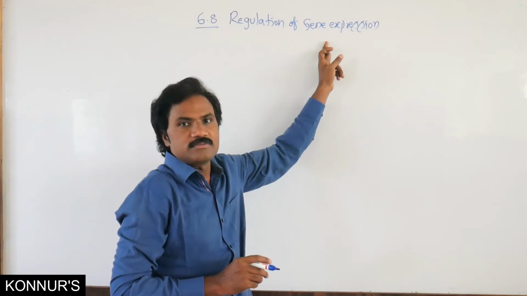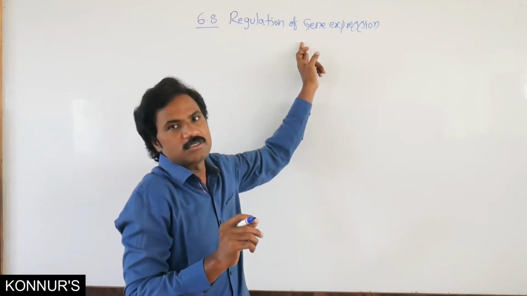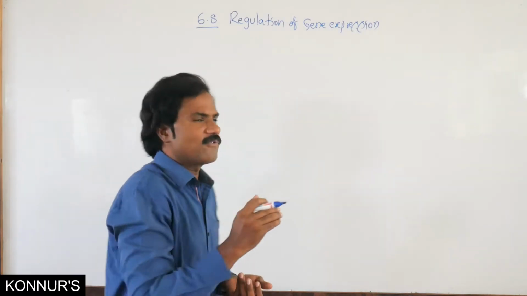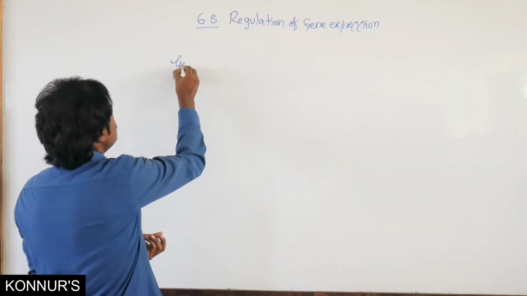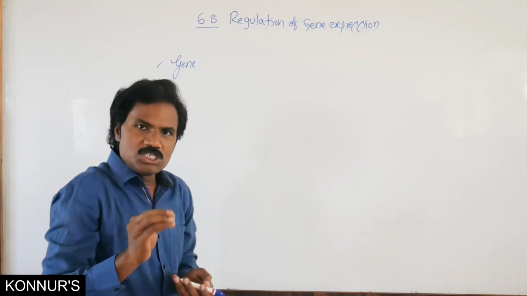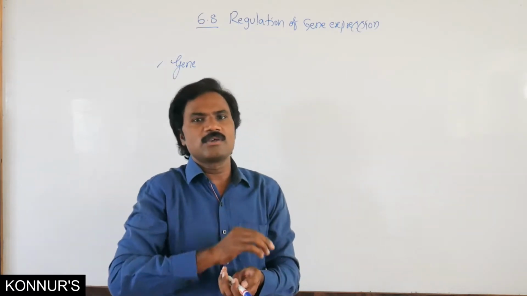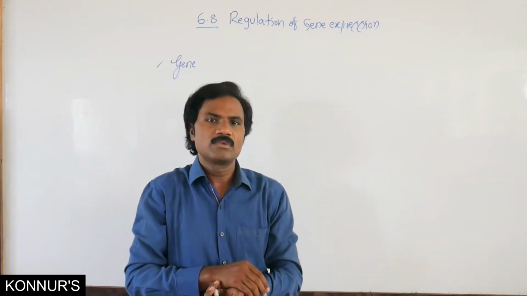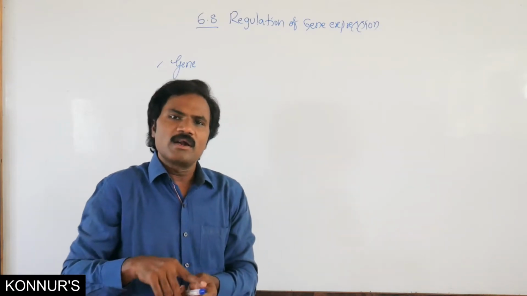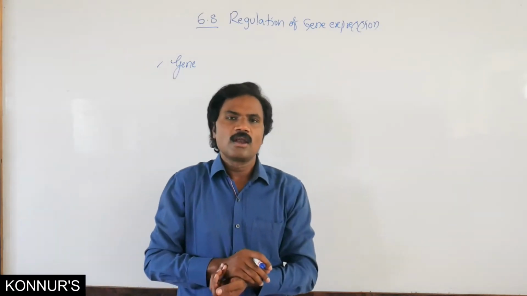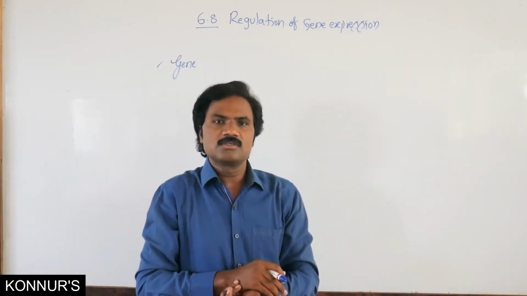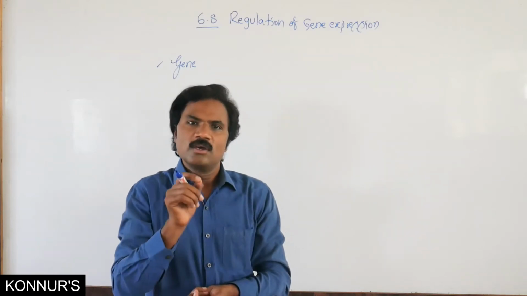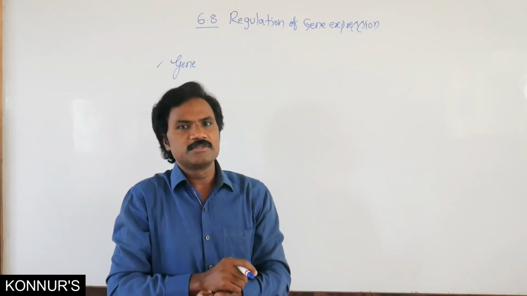How many types of regulation of gene expression take place? First of all, what is meant by a gene? A gene expresses a particular phenotype, the characteristic features of that particular organism. There are different types of genes, like cancerous oncogenic genes, overlapping genes, as well as initiation gene and termination gene.